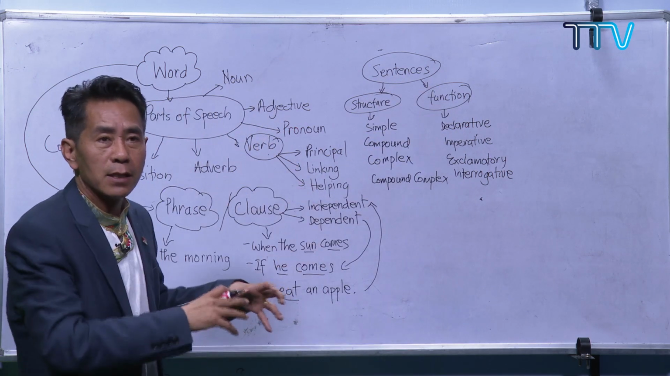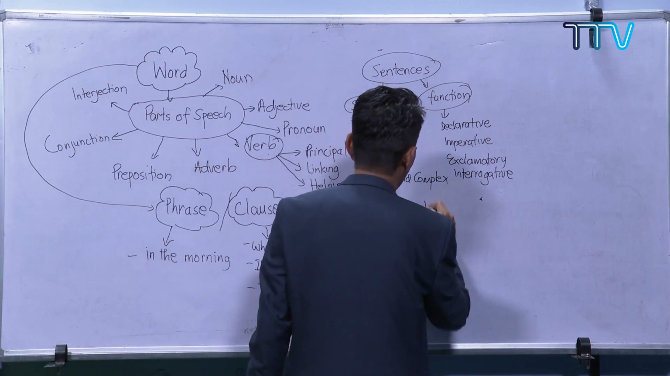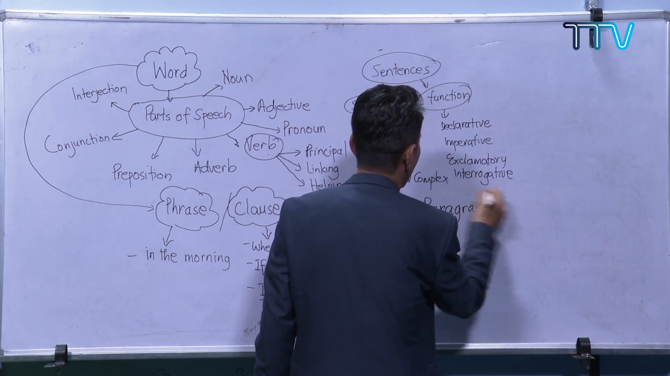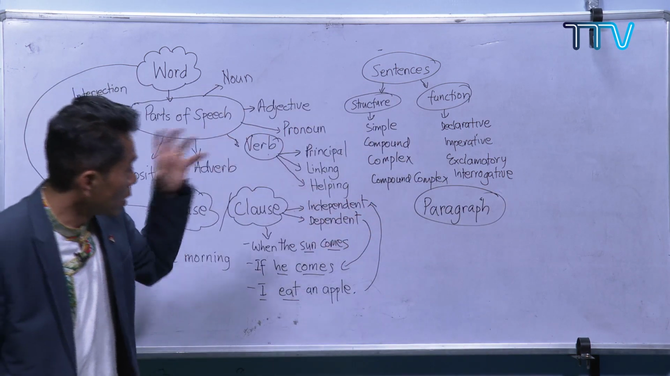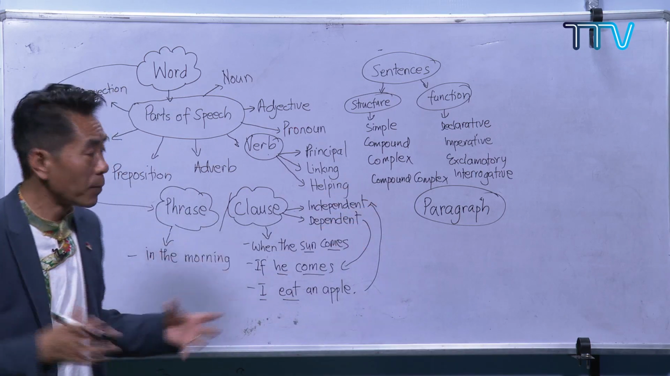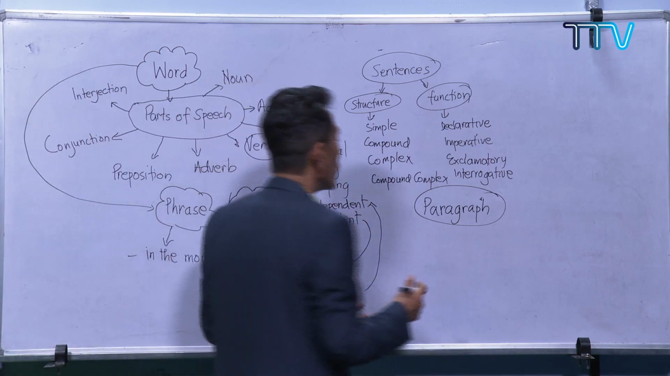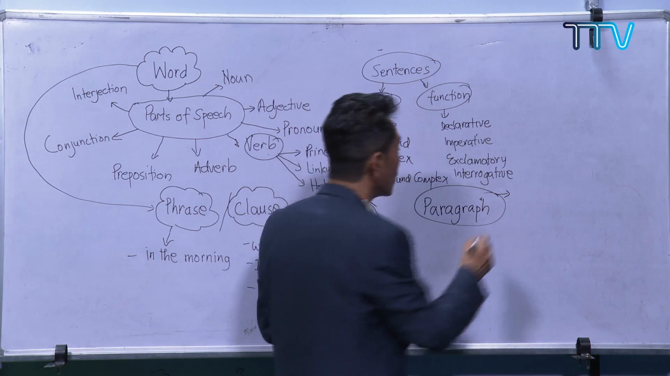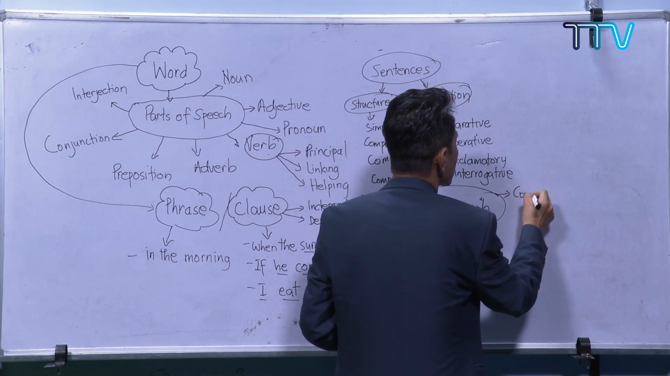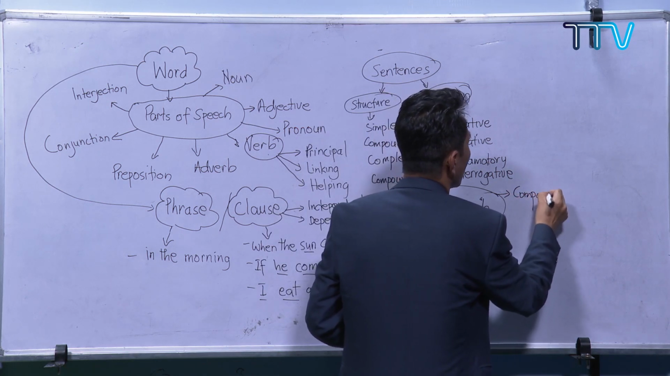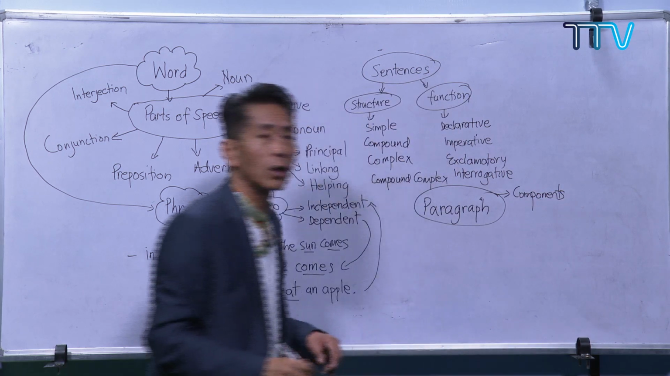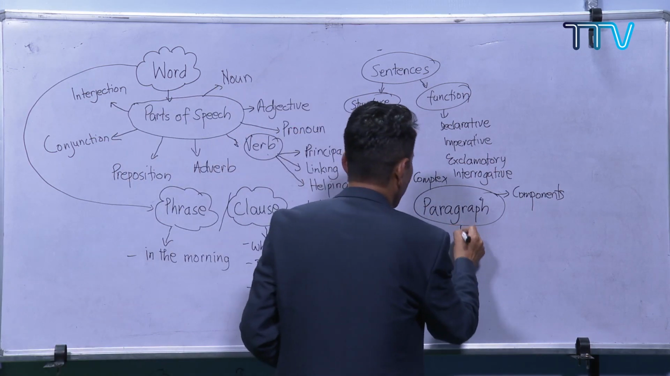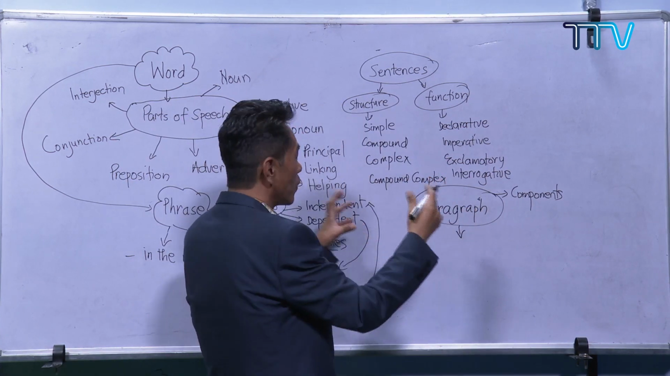Now after sentence, we move on to what you call a group of sentences. We call it a paragraph. Yes, we did a session on paragraph. What is a paragraph? A paragraph is a group of sentences which makes complete sense, which has one idea. And in the paragraph, we learn about the components, what makes a good paragraph: introduction, body, and conclusion. And there are different types of paragraph. We will also do this.